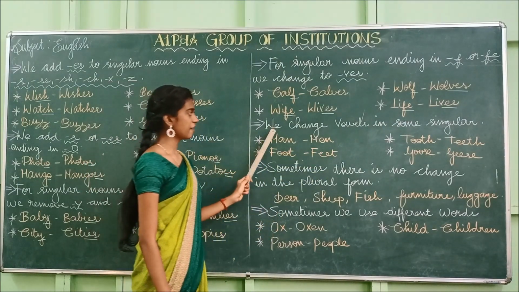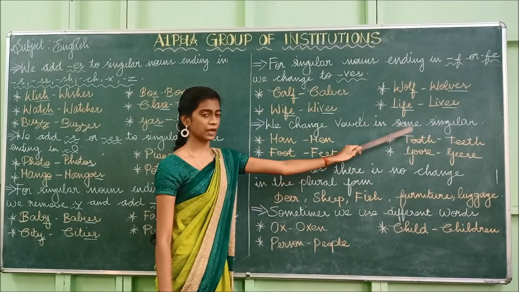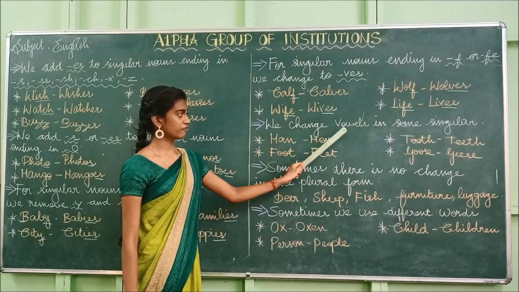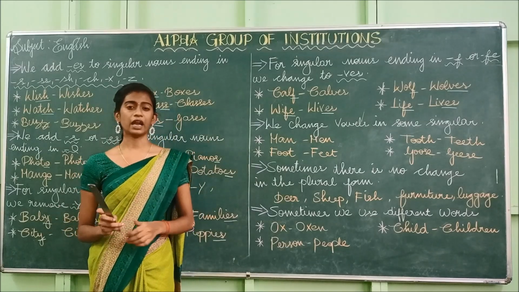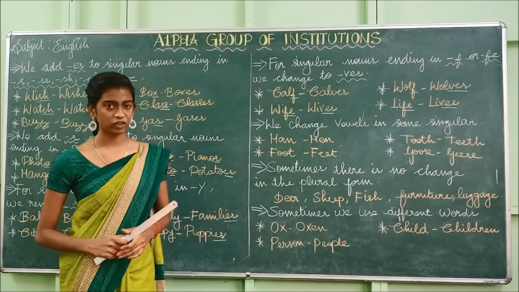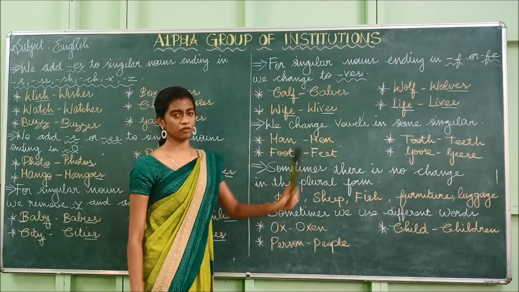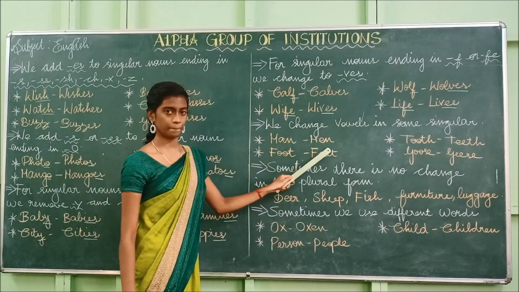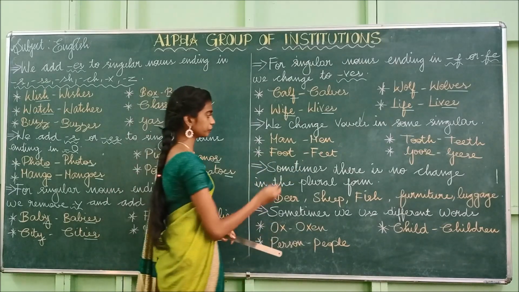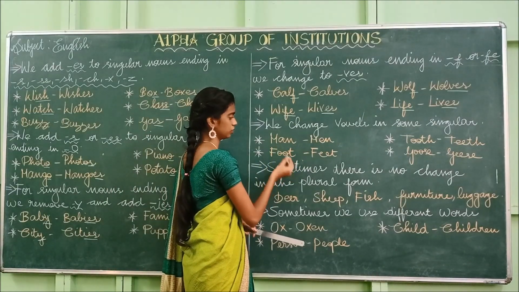And the next one is we change vowels in some singular nouns. So if the singular noun has a vowel, what we have to do? We have to change the vowel to make it plural. Look at the example, man, men. So in this word, what is the vowel?